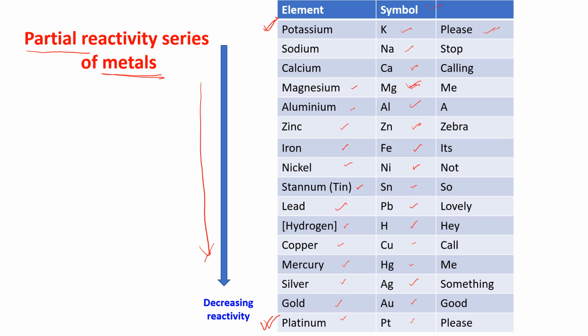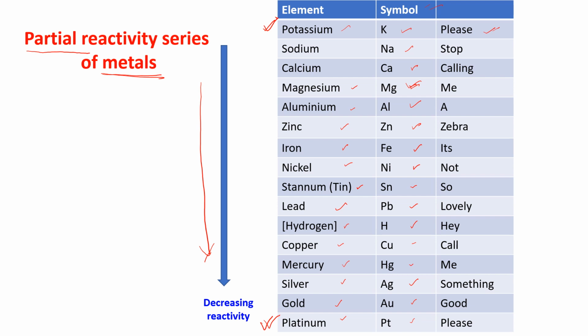Again I am repeating what I have written: please stop calling me a zebra. It's not so lovely. Hey, call me something good, please. Now see, P from please is potassium. Stop is sodium. Calling is calcium. Me, M is magnesium.